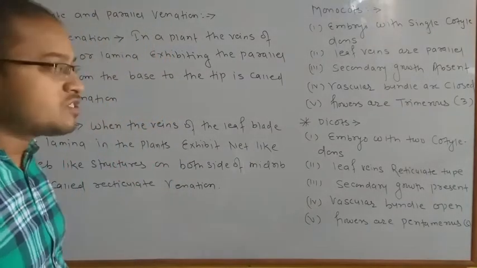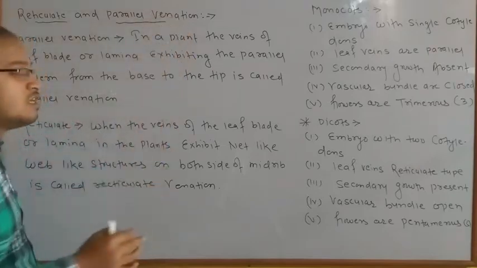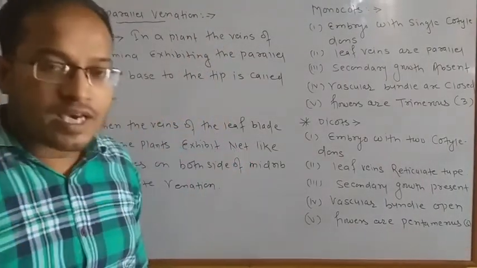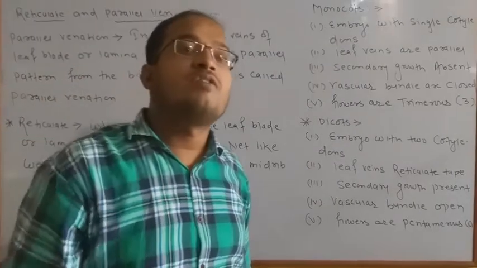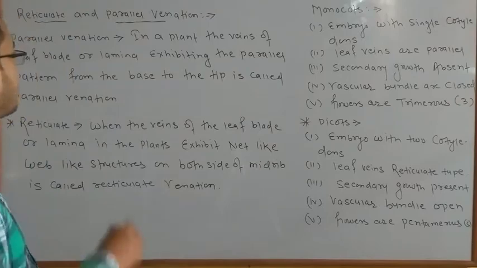So first topic is most important, reticulate and parallel venation which takes place in leaves. ये पत्तियों में हमको देखना है कि किस प्रकार के parallel और किस प्रकार के reticulate venations होते हैं. Okay, so first important, what is the meaning of parallel venations?